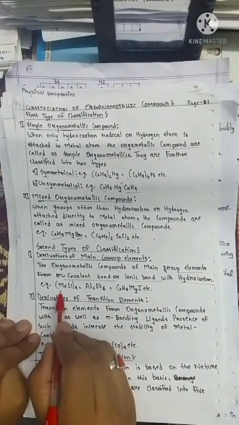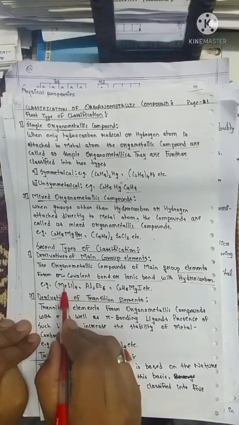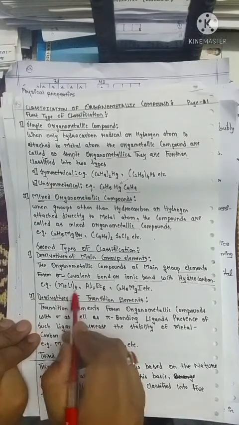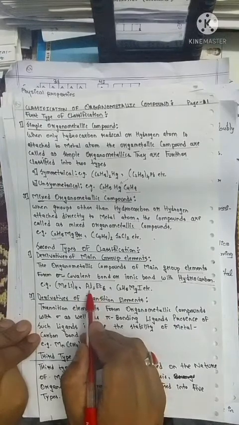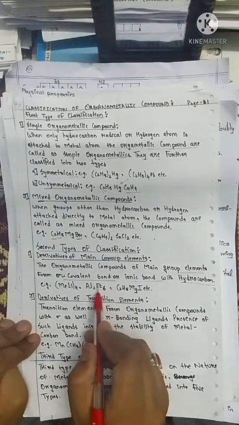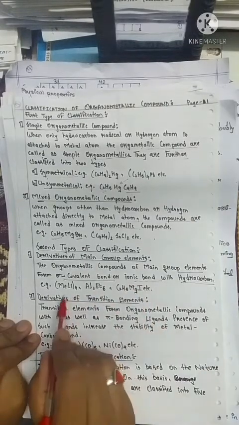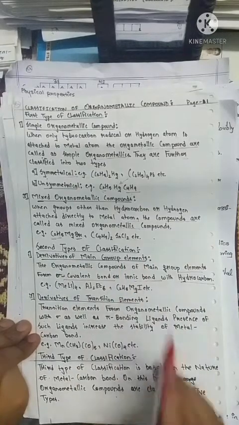Just see, in this case lithium is attached with methyl and it is the tetramer of methyl lithium. In this case, just see, two aluminum atoms are attached with six ethyl groups. So this type of compound basically comes under the title of derivative of main group element.